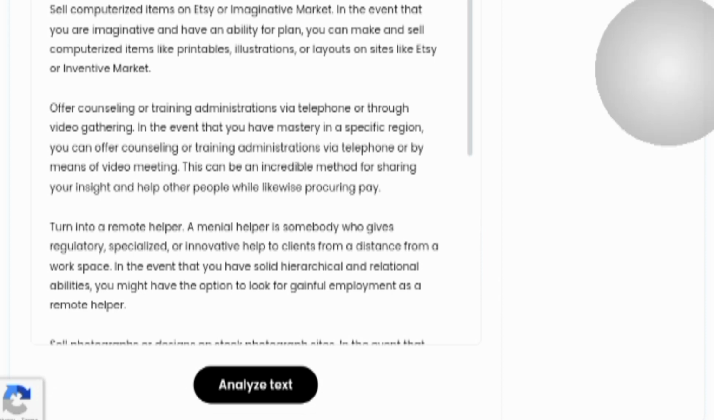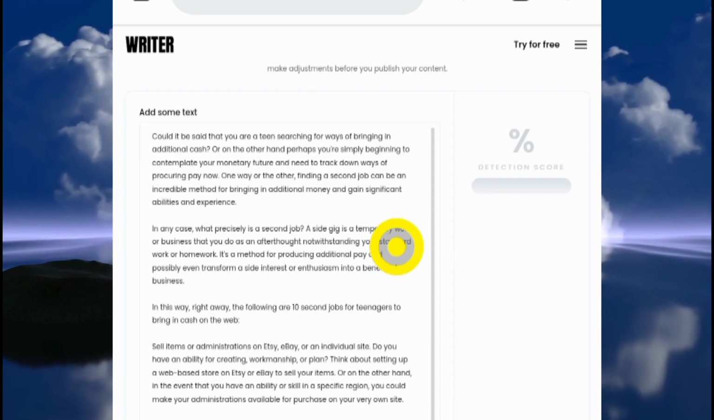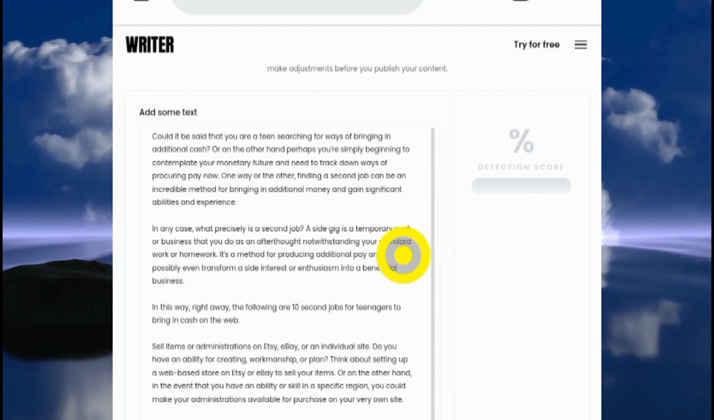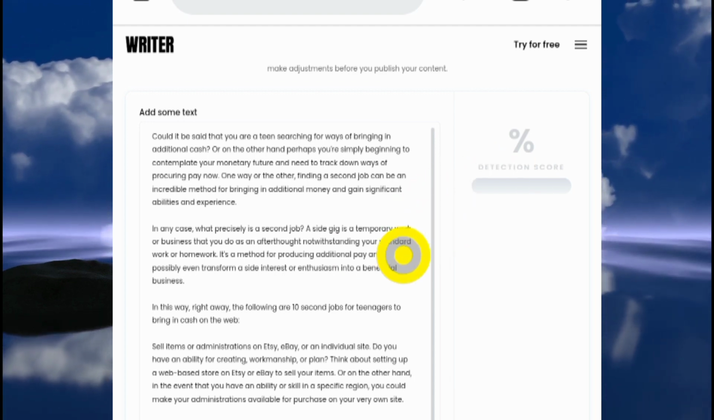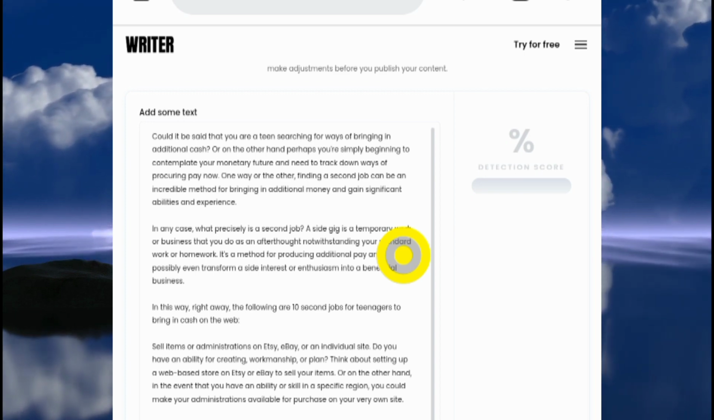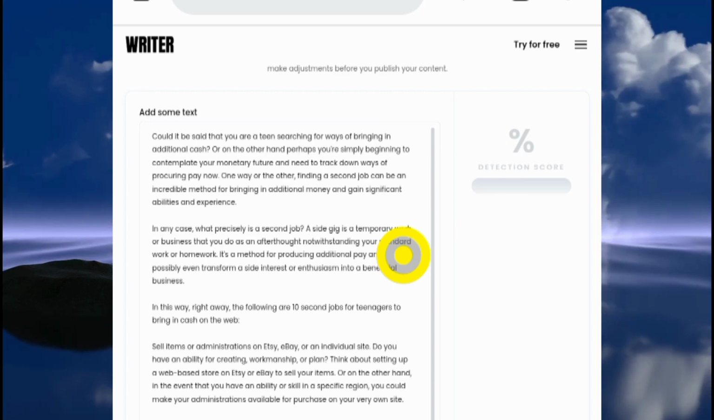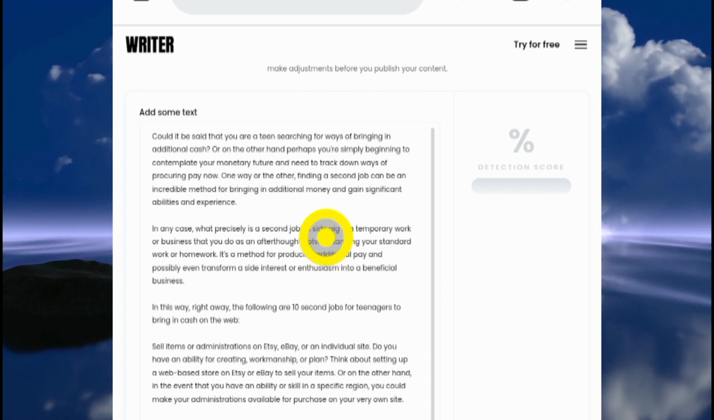And why do you want to do that? It's going to give you a score here. If this AI tells you that your content has a high percentage chance that it was written by a human, that means you could rank on Google without any penalties with this content. So this is how to do it.